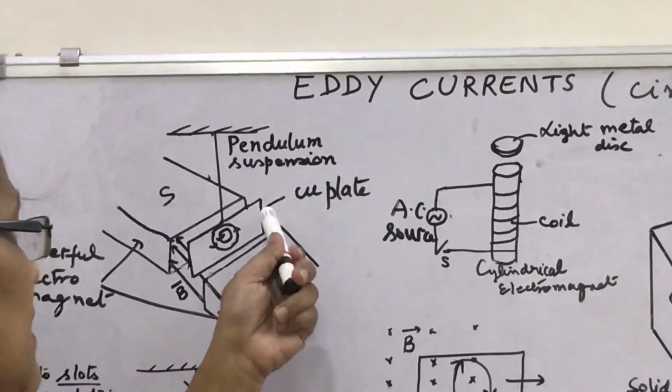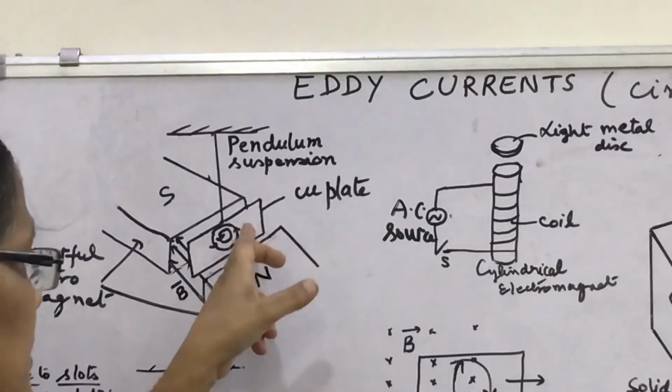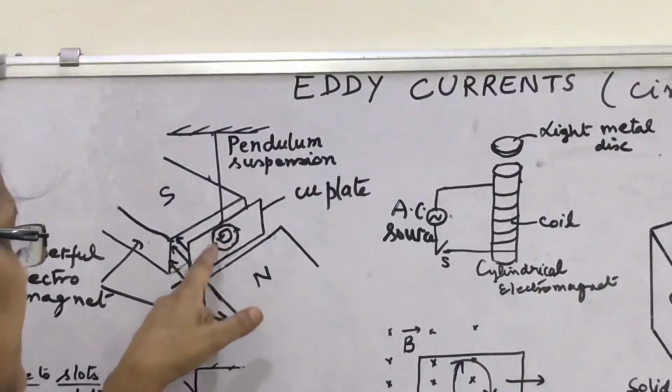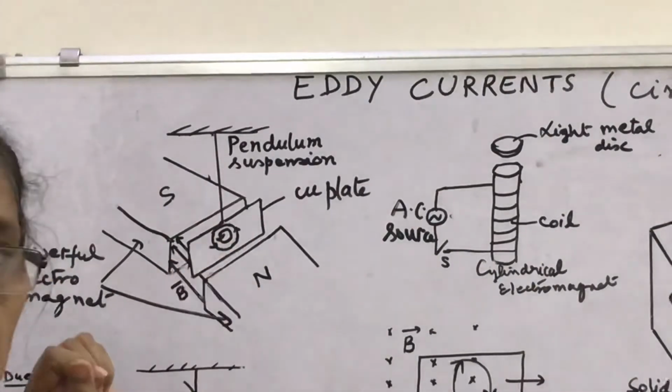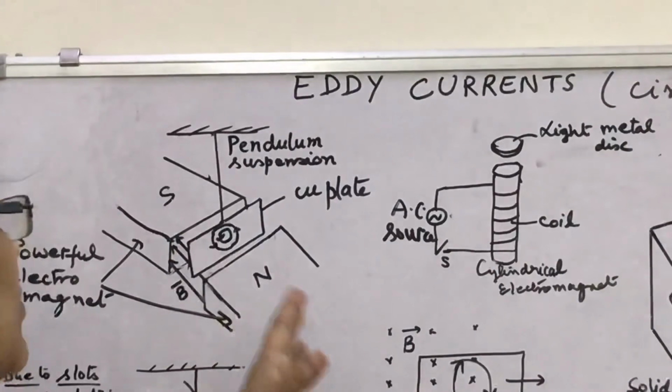So here, since the magnetic flux increases and this face is approaching the north pole, anti-clockwise circulating eddies are formed. Why? To oppose the flux change, to oppose the motion.